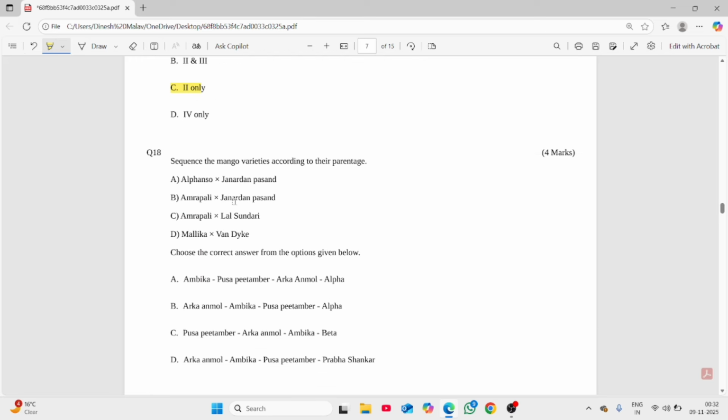And question number 18, according to their parentage, we have to arrange the varieties. So the first one is Alphonso cross Janardhan Pasand. So it is Arka Anmol. Only B and D options are showing Arka Anmol, so you have to skip A and C options. Second, Amrapali cross Janardhan Pasand. It is Ambika. So here it is also Ambika. Third one is Amrapali cross Lal Sundari. This is Pusa Pitambar. It is also showing in B option as well as in D option. So we have the last option, Mallika and Vendy. It is Alphonso, the variety which was developed in Israel. So option B is correct.